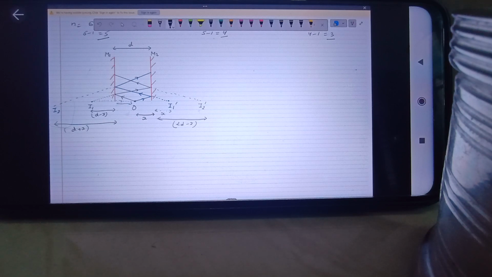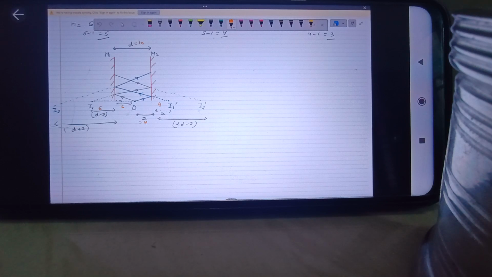Okay, we'll stop the variable form because it is quite confusing sometimes. So let's take constant values. Say D is equal to 10, x is equal to 4. Then what will be the value of D minus x? The distance between O and M1 will be 6. So I1 will be formed at a distance of 6 from the mirror M1, and I1 dash will be formed at a distance of 4 from the mirror M2.